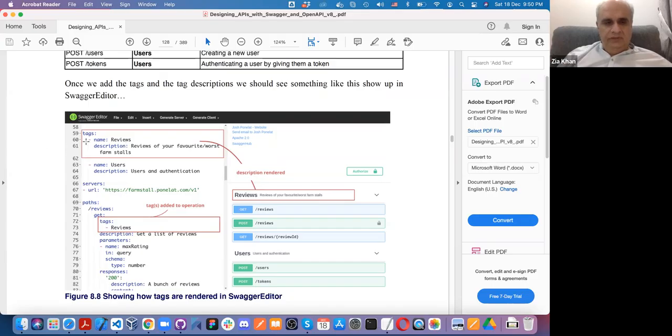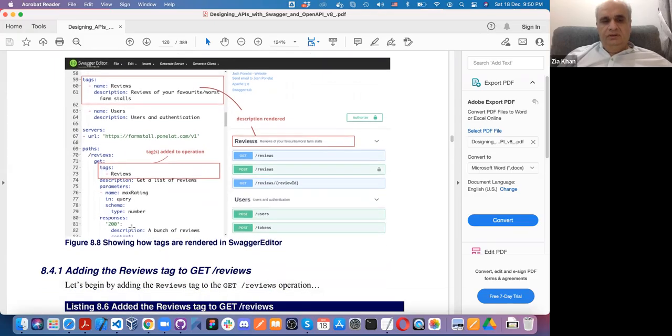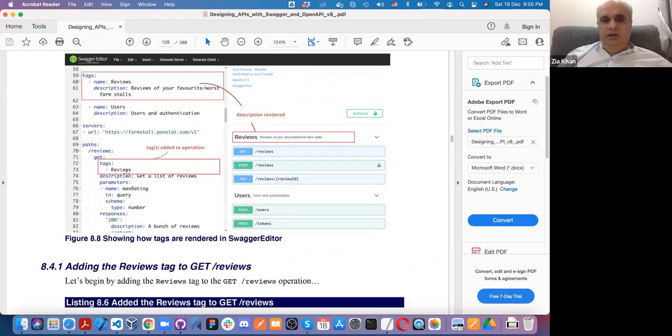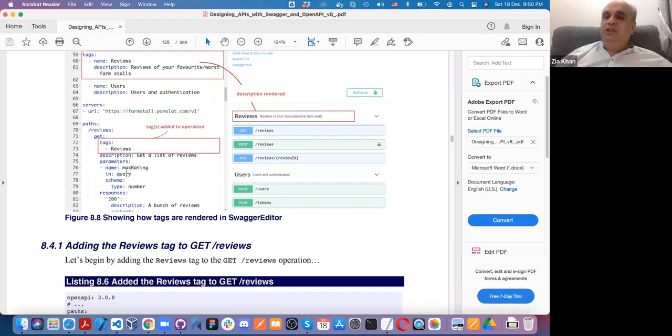And first we define the tags. Here we define a reviews tag, and this one by dash means array. And here in each endpoint, I'll define a tag. You can have multiple tags. So therefore, in the tags section, you can define multiple tags. Here you can define the different tags which are implemented by a particular endpoint, or that means basically which group does it belong.